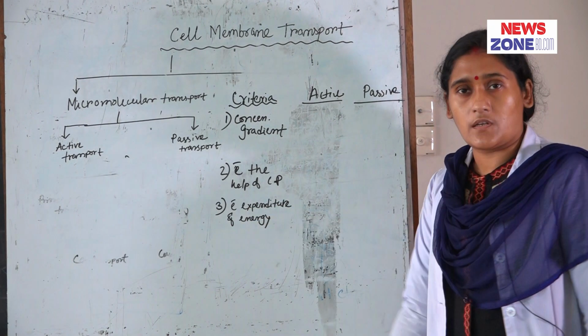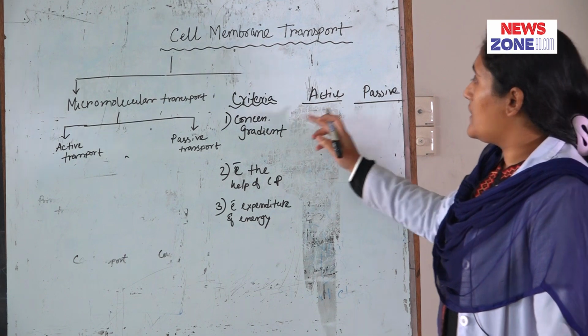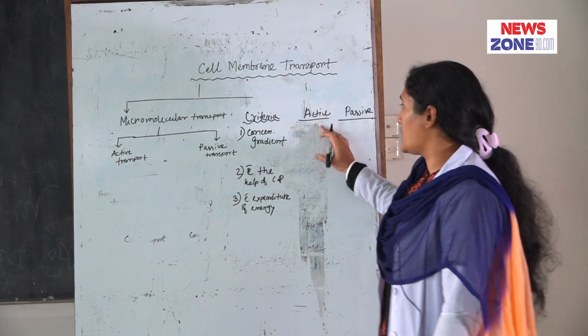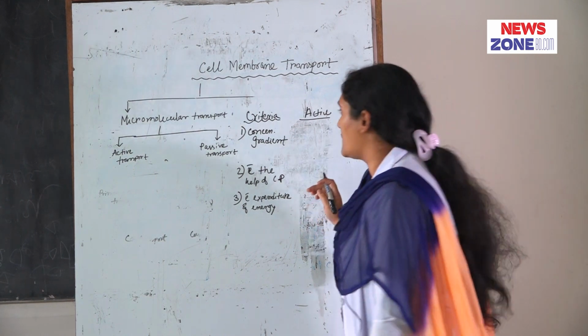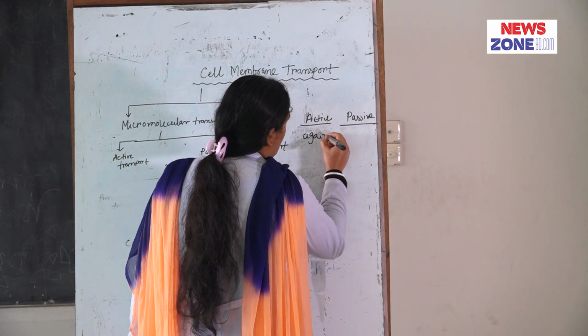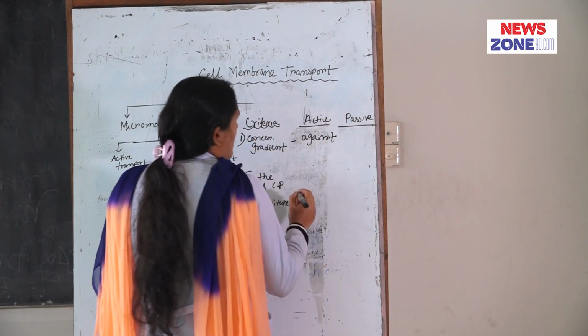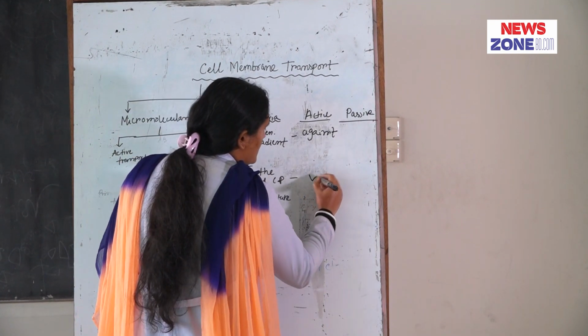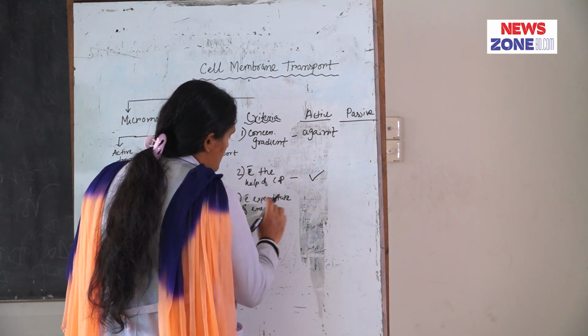Please keep in mind these three criteria: concentration gradient, with the help of carrier protein and with expenditure of energy. All three criteria are present in active transport, that is, movement of molecules against the concentration gradient, with the help of carrier protein, and with expenditure of energy.